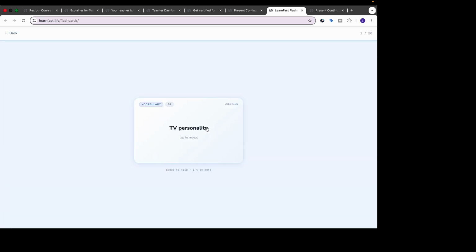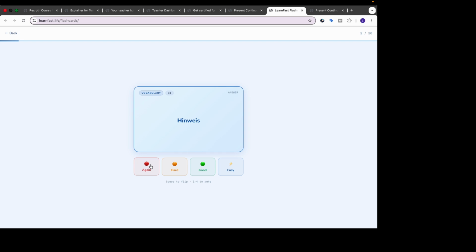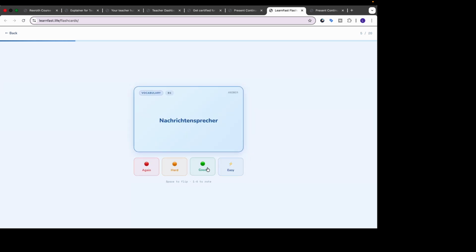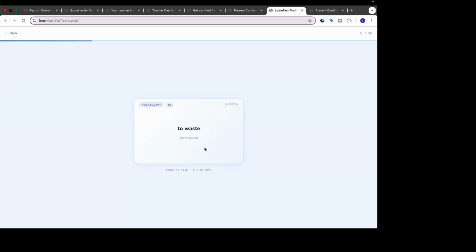So as you can see, now we have a flashcard deck with all the words, as I say, either from that last lesson that we just looked at, or a random bunch of 20 words taken from all the lessons. And then they can go through this. Everything, obviously, that they hit again, they will be able to go over that again. I'm just going to do this quickly, and I'll probably let you fast forward and catch up with me at the end.